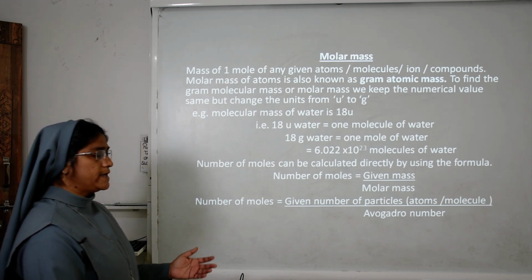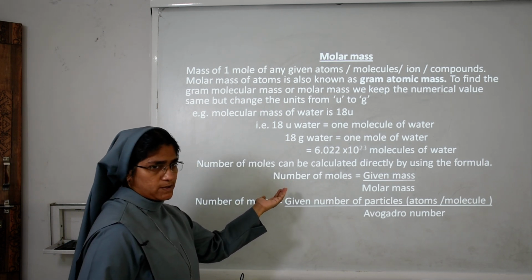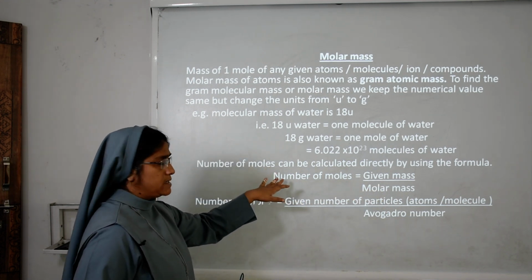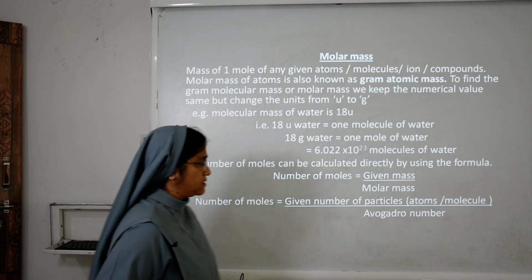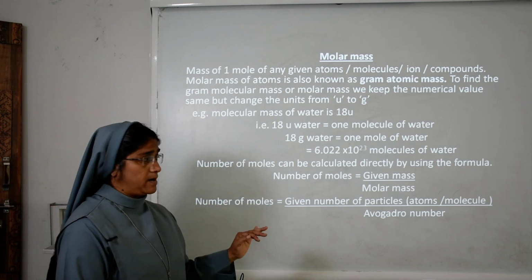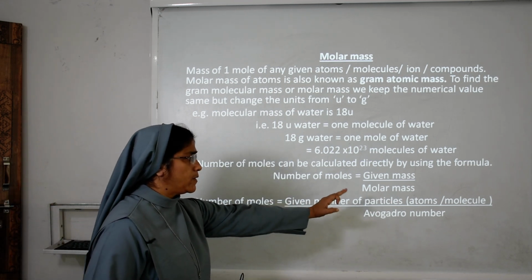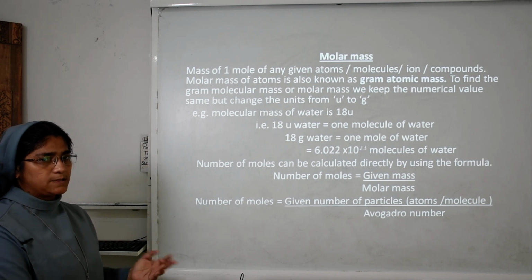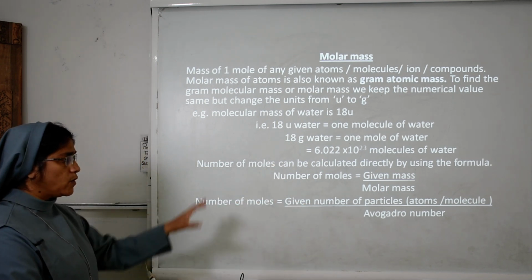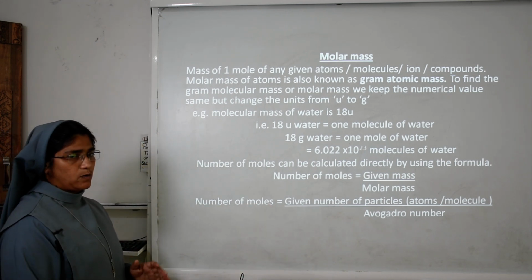If mass is already given and molar mass is also given, then in that case we use this equation to find the number of moles. Next, if the number of particles is given and mass is not given, you have to use this formula: given number of particles, meaning atoms or molecules, upon Avogadro number. You have to study both formulas and use them in numerical problems.